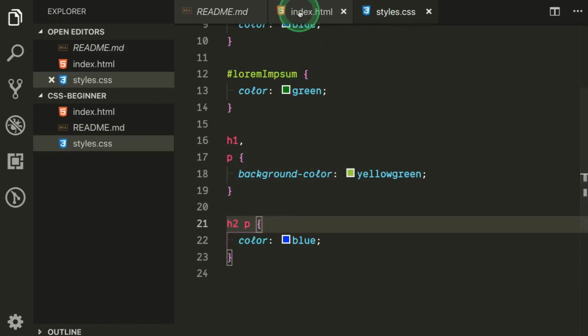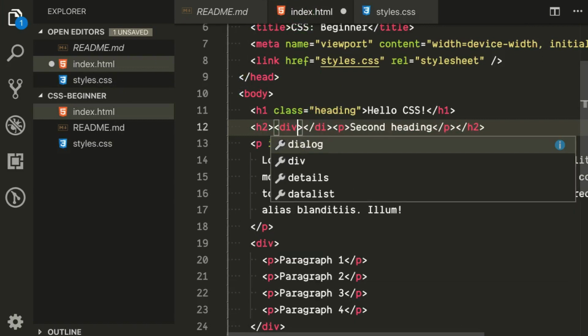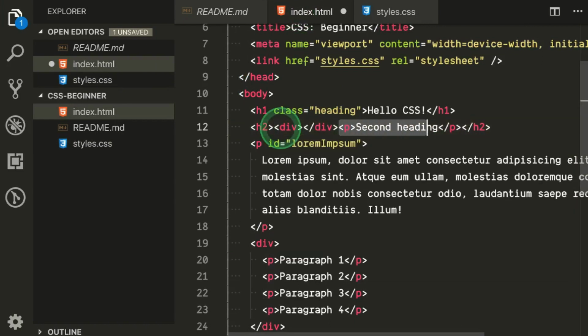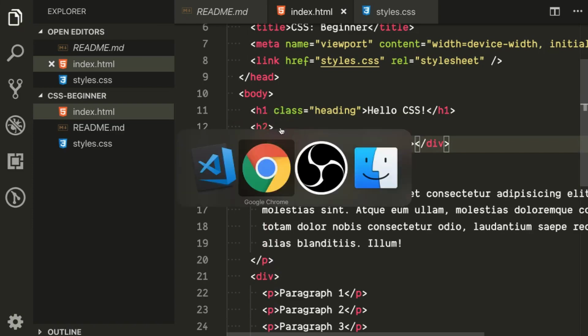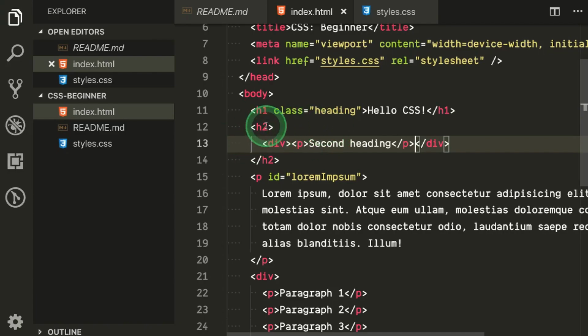Okay, so if for example I put a div here, sorry for the spelling mistake. So if I put a div here and let's copy this, paste here and let's refresh. So still it is working because it is still inside h2.